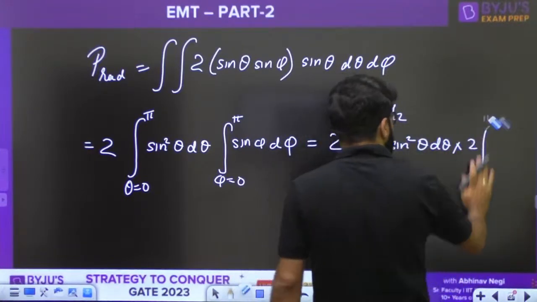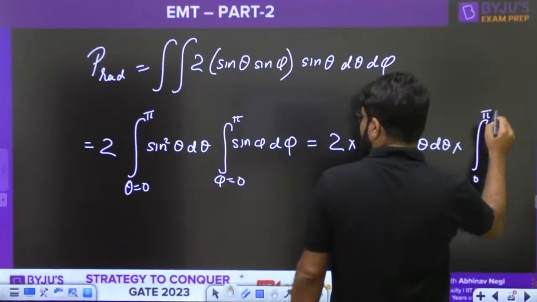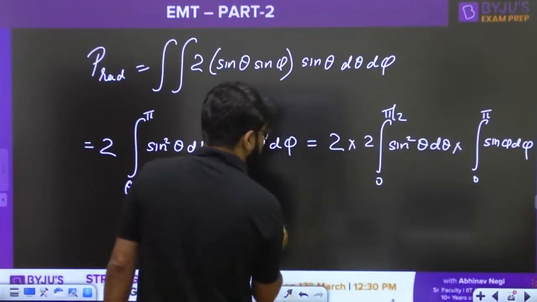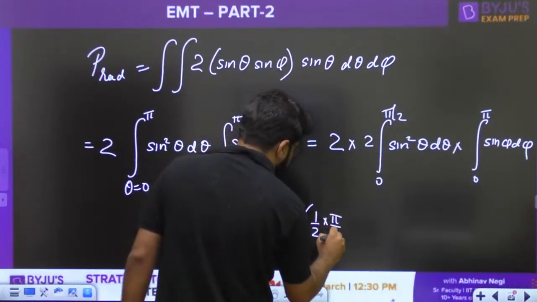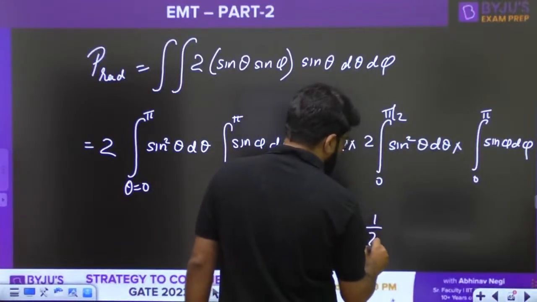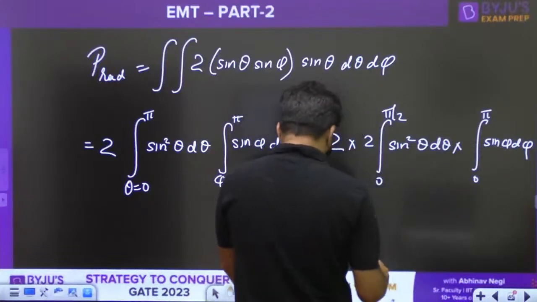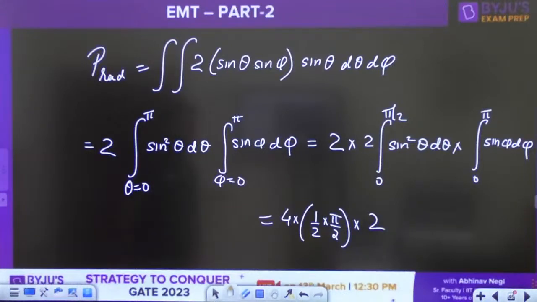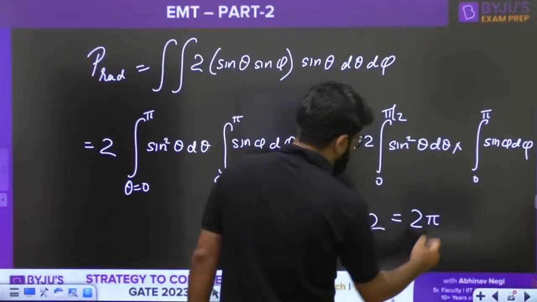No, you do not need that for this; you can do this directly also, that's not a big deal. From 0 to pi, because that is a sin power 1 case only, sin phi d phi. So now this will become 4 into 1 by 2 into pi by 2, multiplied by 1 only. Sorry, that is actually going to be 2, minus of cos phi, and cos phi and cos 0 are both 1, so this will come to 2. So 4 cancels, and this answer is coming out to be 2 pi.